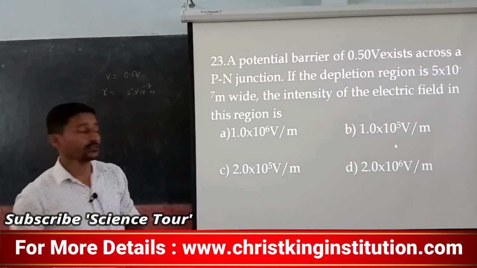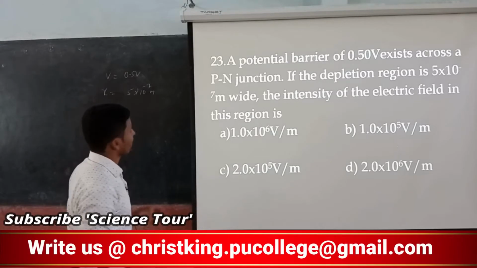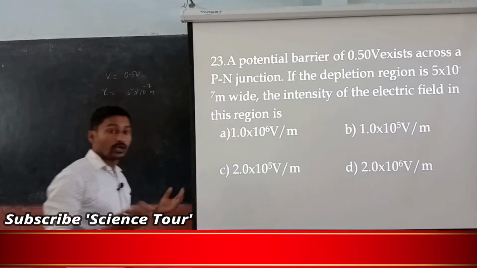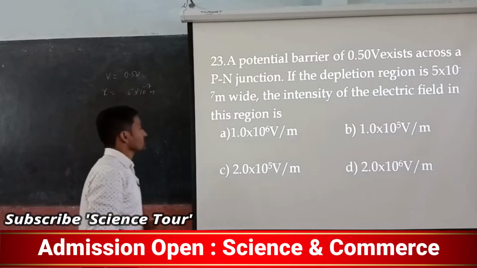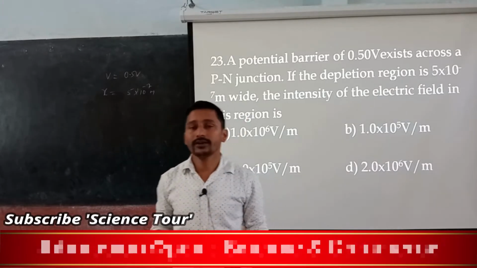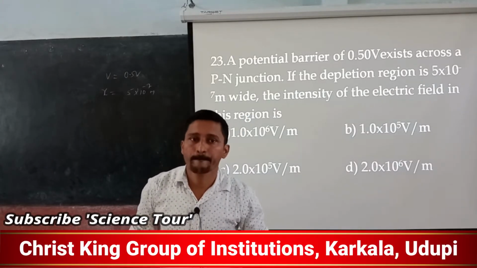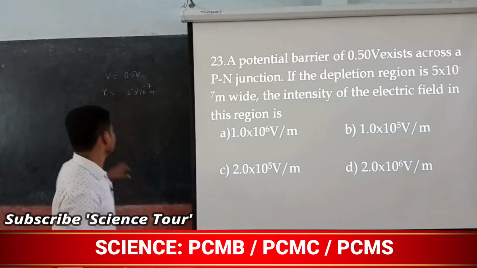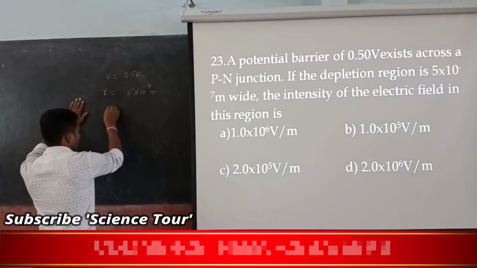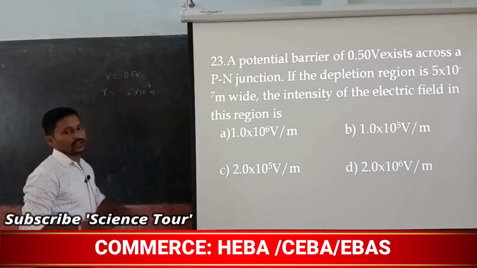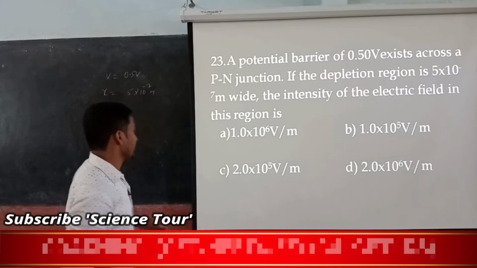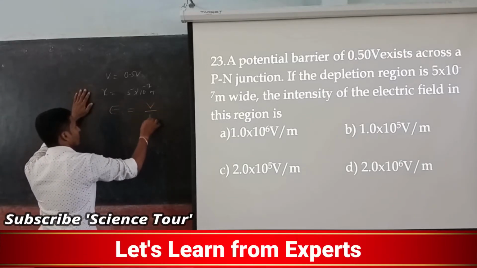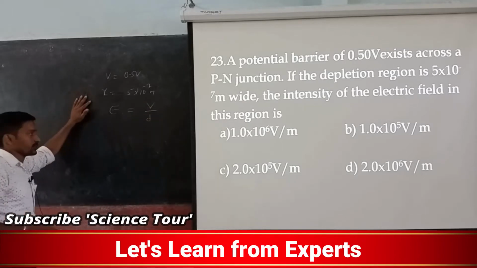You have the relation between potential difference, distance and electric field. We know the relation between potential and electric field, that is E is equal to dV by dl, that is V by d. In the second chapter you have studied this.